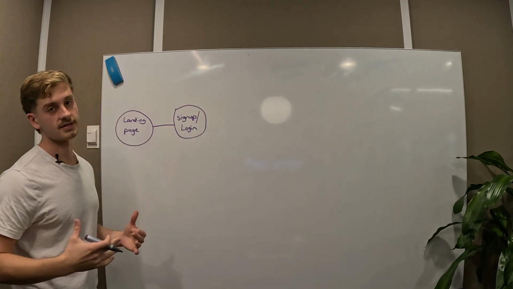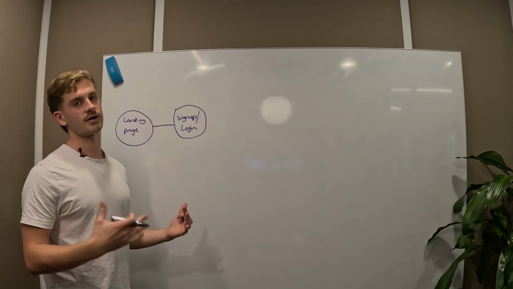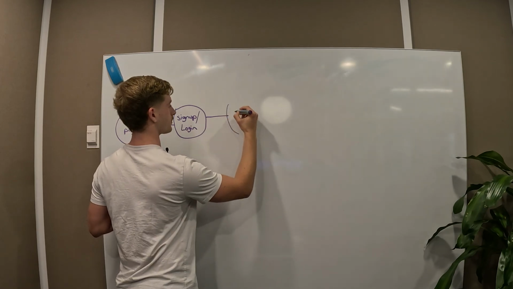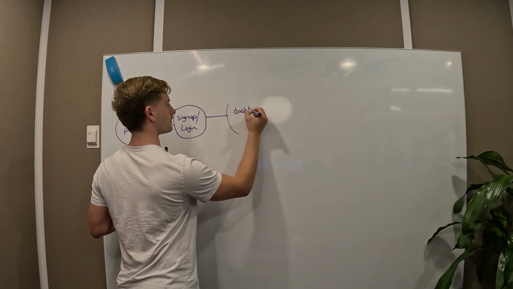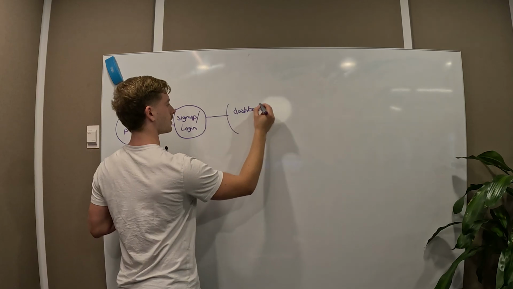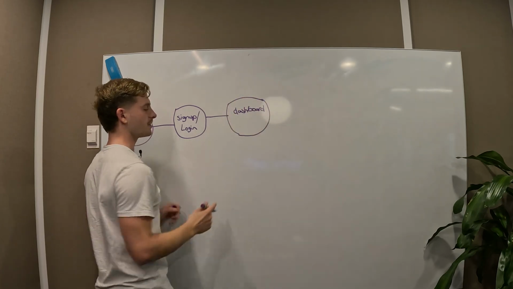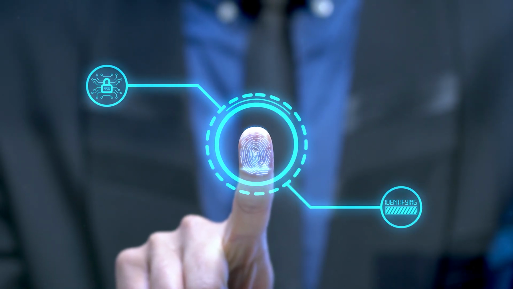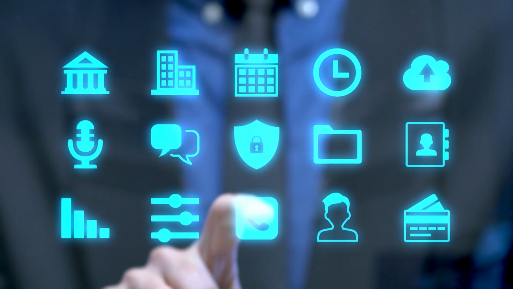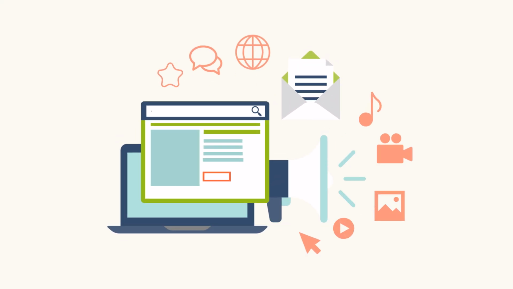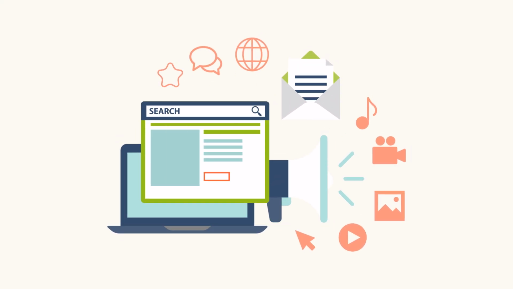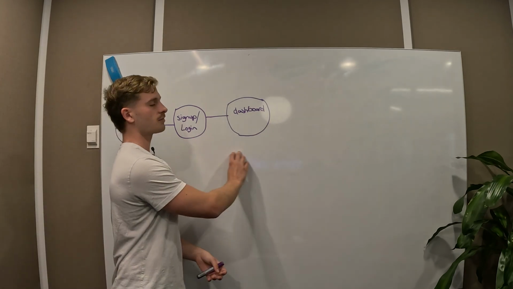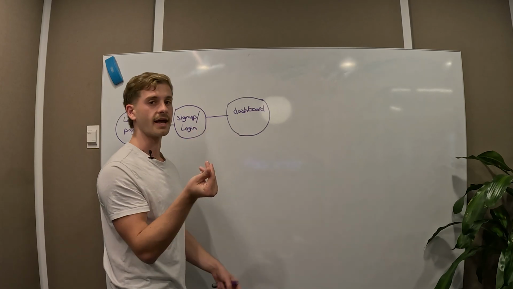Now, what usually happens, and it's usually in this step, but sometimes throughout your application, is you usually go from here to some sort of dashboard. And what happens at this stage is you've given the user access into your app, but what you usually want to do is you tease them with functionality. So in some of the cases, we built a marketing campaign generation service, for example. And what we did was we had a nice converting landing page. We took them to the sign up and login. We took them through to the dashboard, and we did some slight AI generation for them.